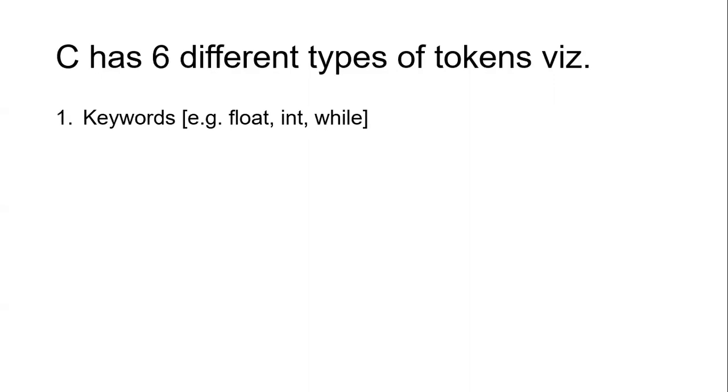Keywords, as we have seen, are the 32 reserved words. Out of them we have selected here float, int and while. Float is a numerical data type, int is also a numerical data type, and while is a looping keyword. We also have the identifiers, like when I use variables such as A, B, C, or salary for finding the salary of an employee. I write variable names such as employee name, student name, class, designation. All these terms that are defined by the user are called identifiers.